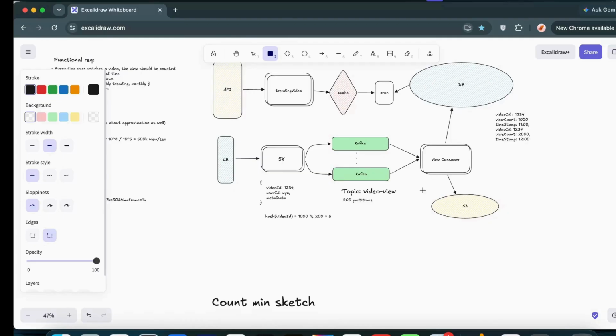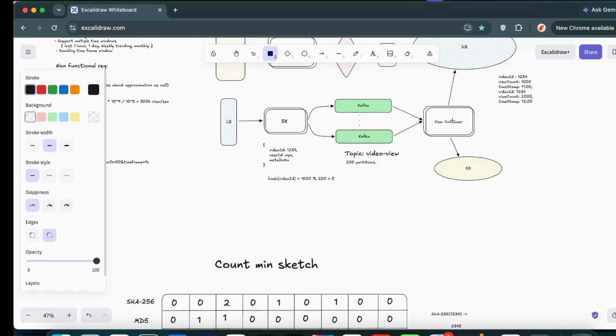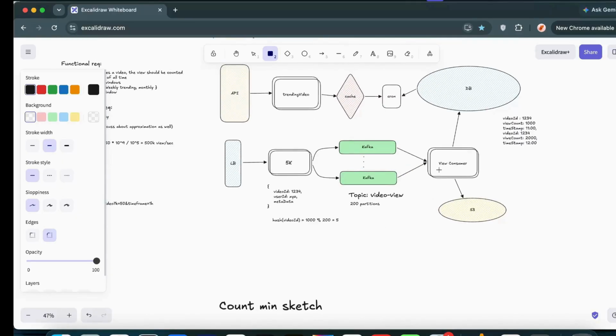And how we can put these count min sketches: on an hourly basis, there will be count min sketch algorithms running. And on a daily basis, again we will keep tracing different count min sketches. Again for weekly and monthly also, there will be different count min sketch algorithms that keep running, collecting the results and updating them with respect to the min heap that we are tracing for them. Okay, that's how we can integrate the count min sketch right over here, and then we can give approximated results back to the users.